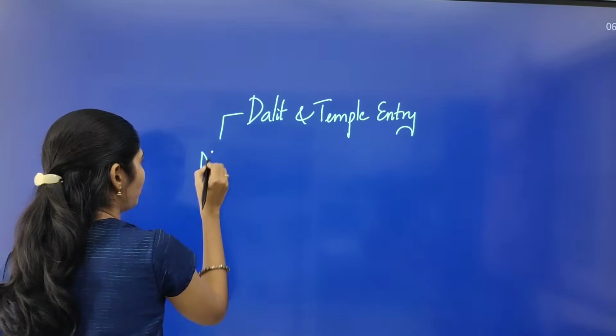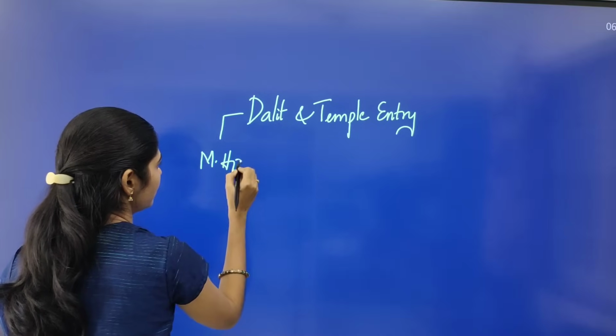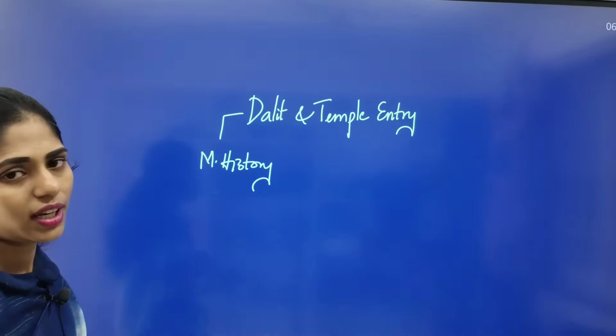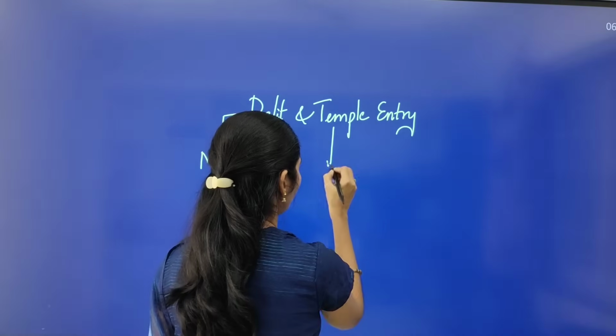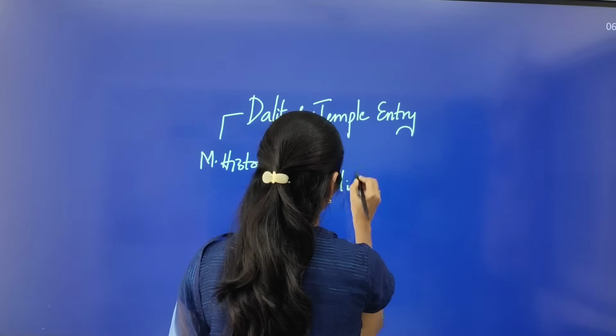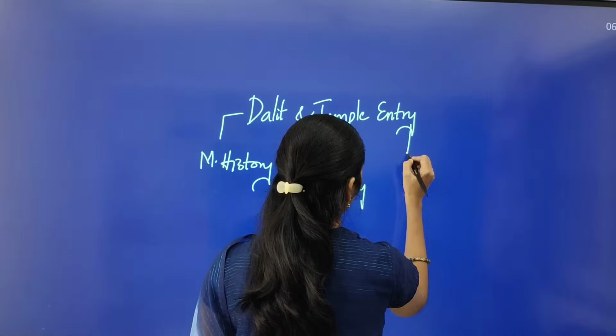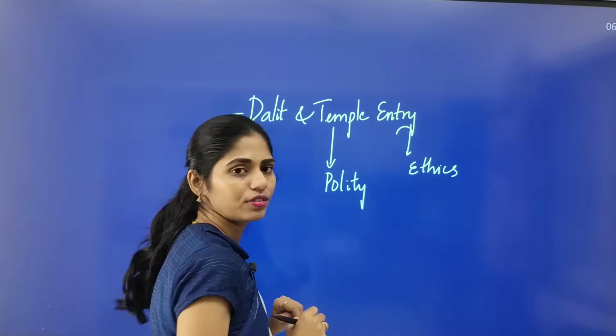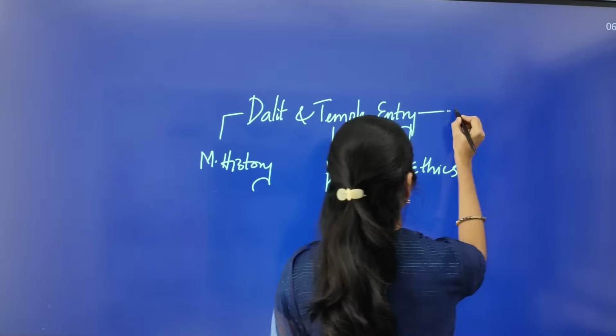We can connect this topic with modern history. We can talk about this topic from the polity point of view, ethics point of view, and even society point of view.